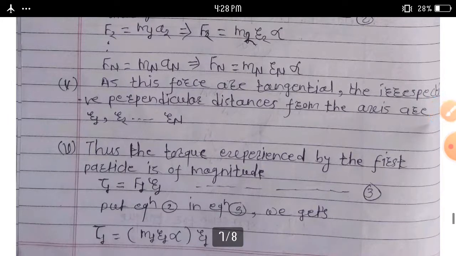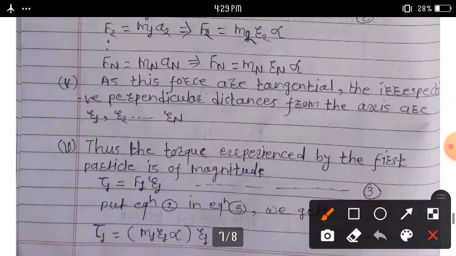As these forces are tangential, the respective perpendicular distances from the axis are r1, r2 up to rn. Thus the torque experienced by the first particle is, according to the definition of torque, tau is equal to F into r.